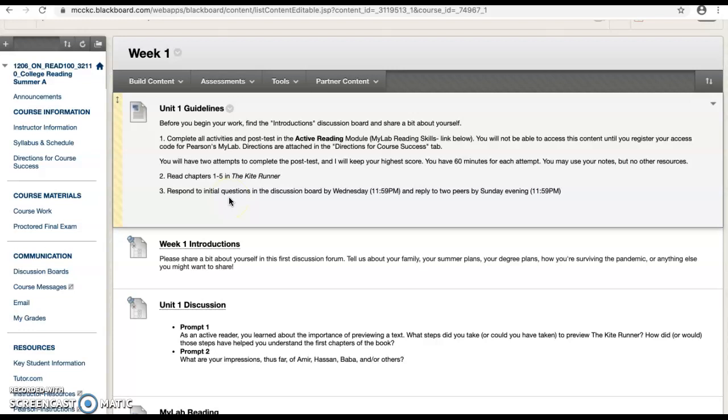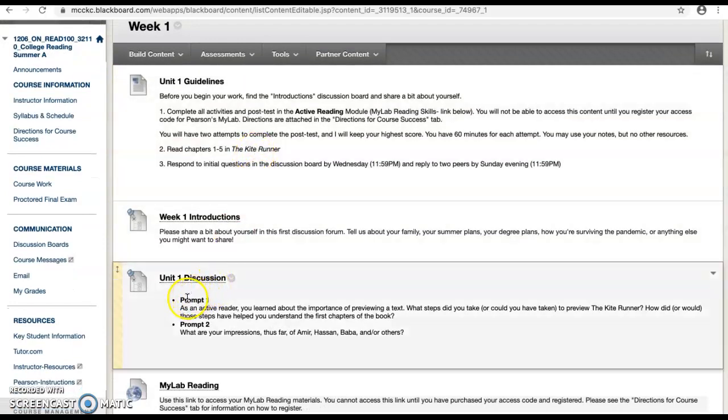So moving on to number 2, you're going to read chapters 1 through 5 in The Kite Runner, which is our novel. And after you do your reading, you'll note that we have 2 questions every week right here under Unit 1 discussion. Again, unit and week are used interchangeably, so Unit 1 also means the same thing as Week 1. But you're going to answer both of these questions with a good, solid response, at least a small paragraph, if not more than that, for each one of these questions. Now, these are due on Wednesday nights each week.